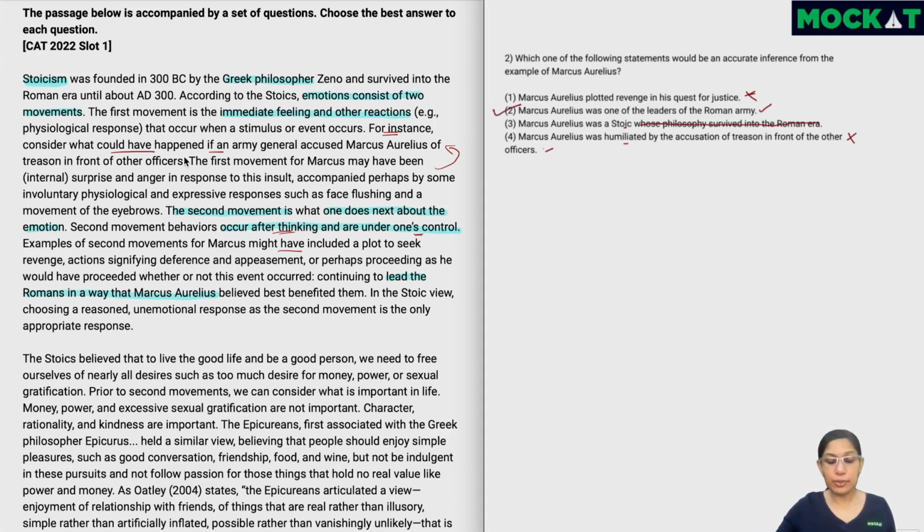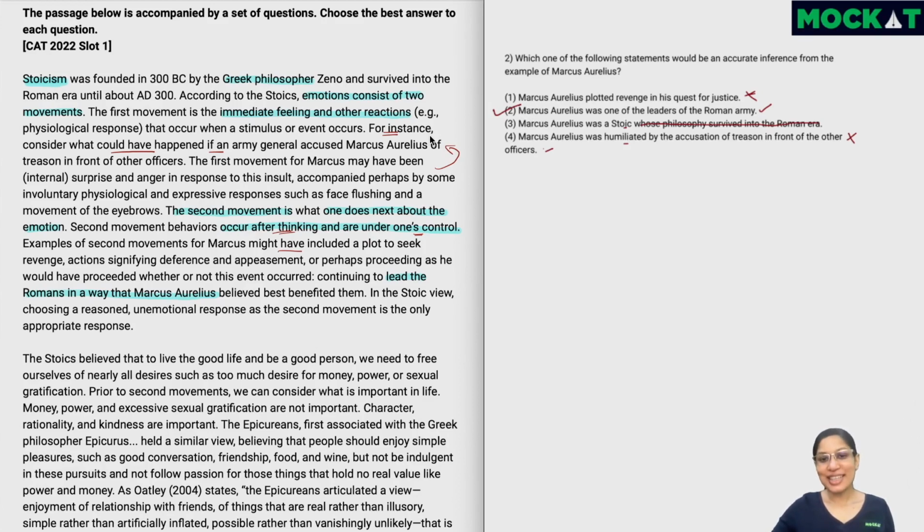In case you're a little worried that, okay, can I actually go ahead and solve a question then and there? What you can do is you can mark this question for review after solving it. And once you're done with the passage, if there's anything else about Marcus Aurelius, you can come back and change your answer if needed. Now, very quickly, Marcus Aurelius was actually the Roman emperor.